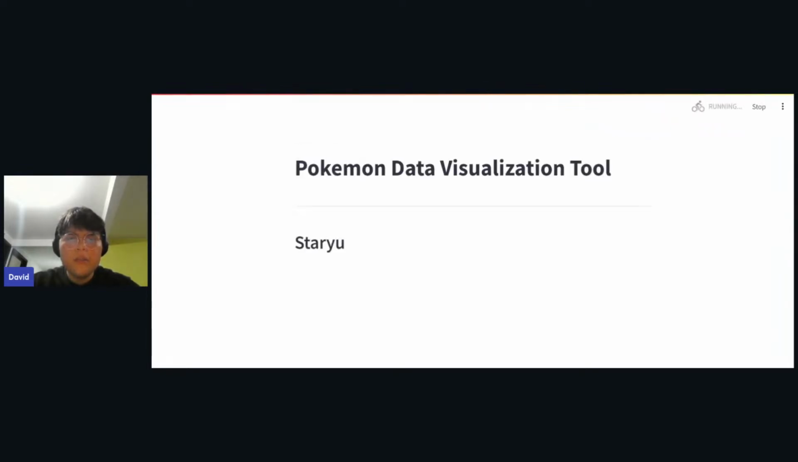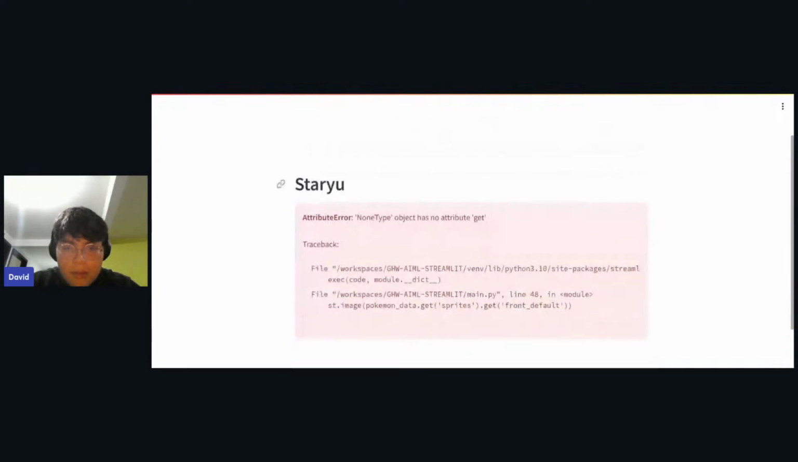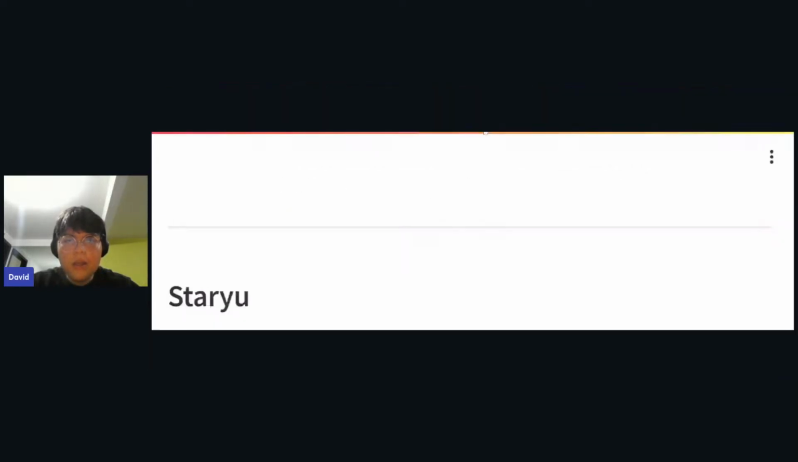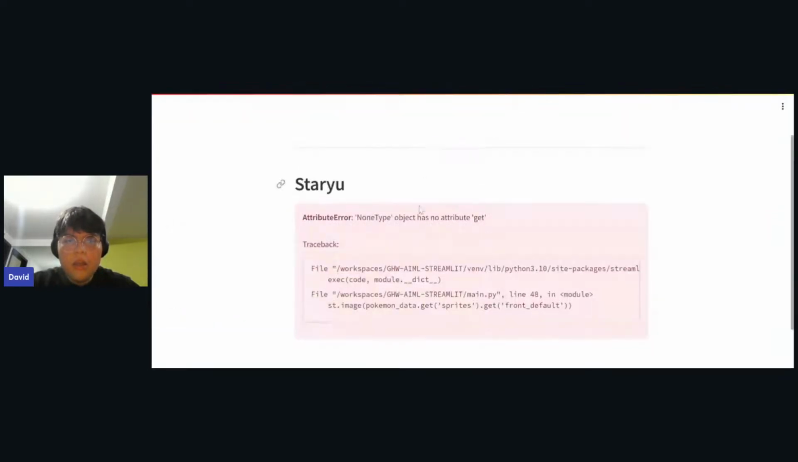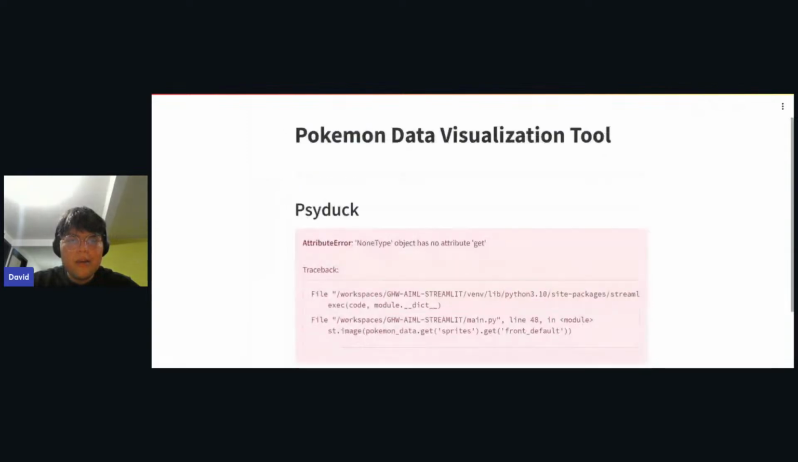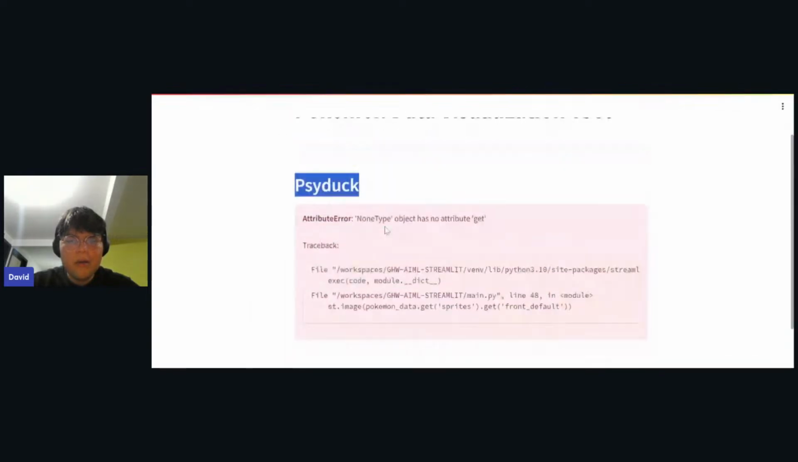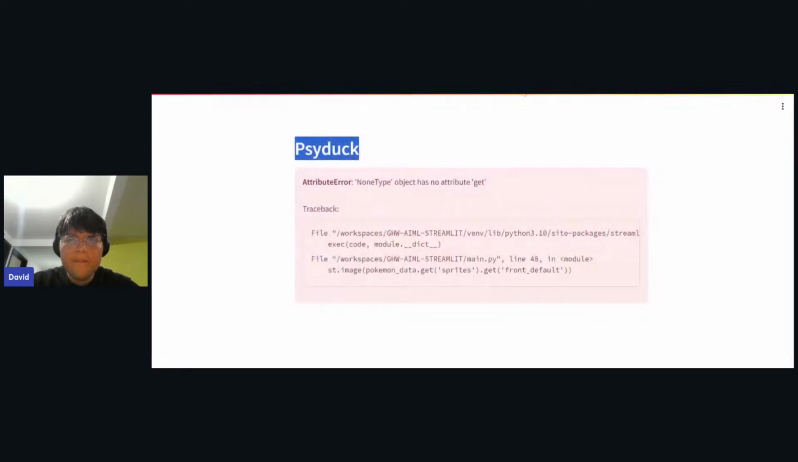Okay, so I'm reloading this. NoneType object has no attribute data sprite. Object has an attribute get. Oh, but actually it fetched some data. Psyduck. Yeah, it is fetching some data, but I don't know how sprites does that get from default. Let's see how this JSON is built, because I think now the structure changed.